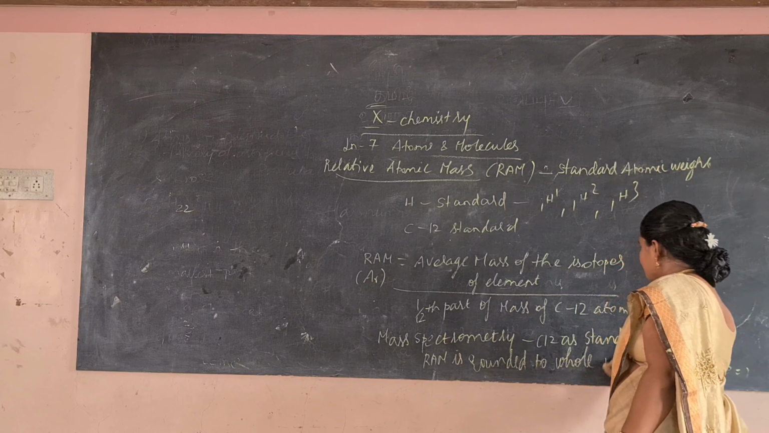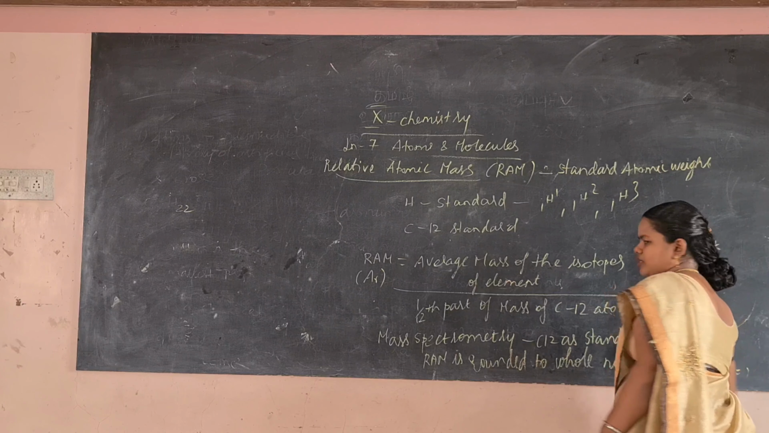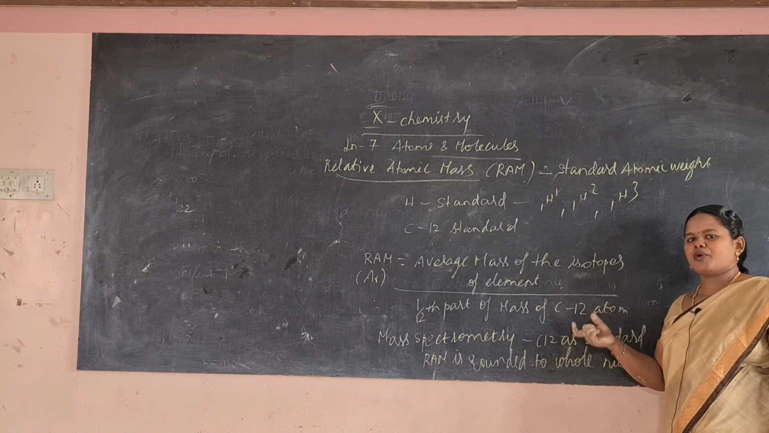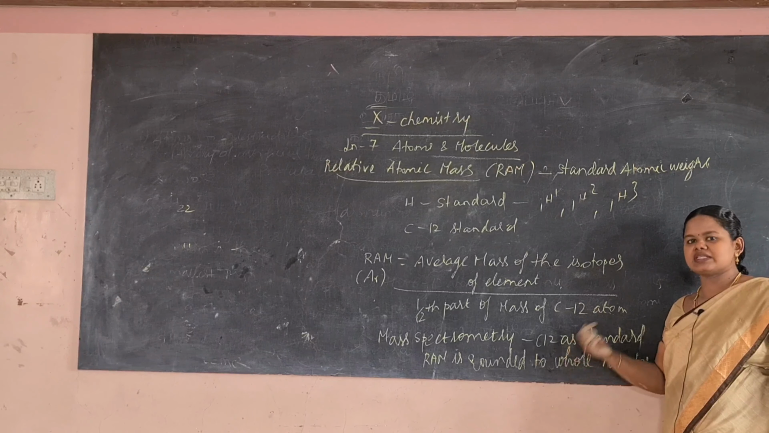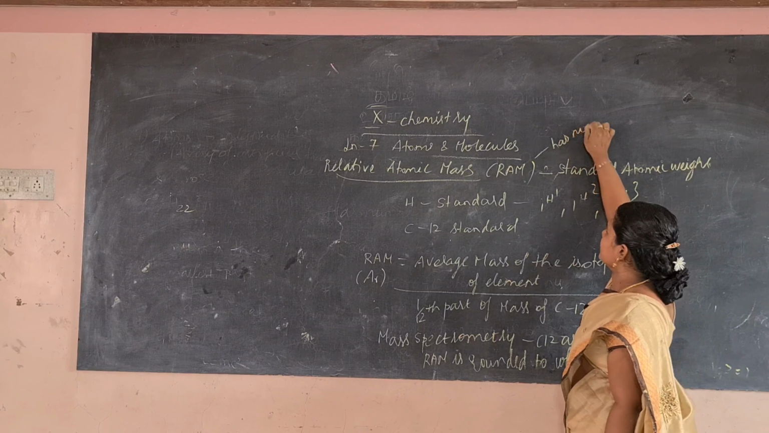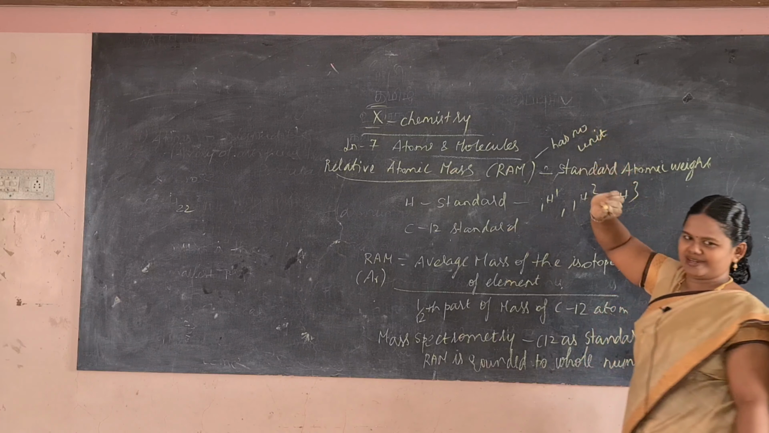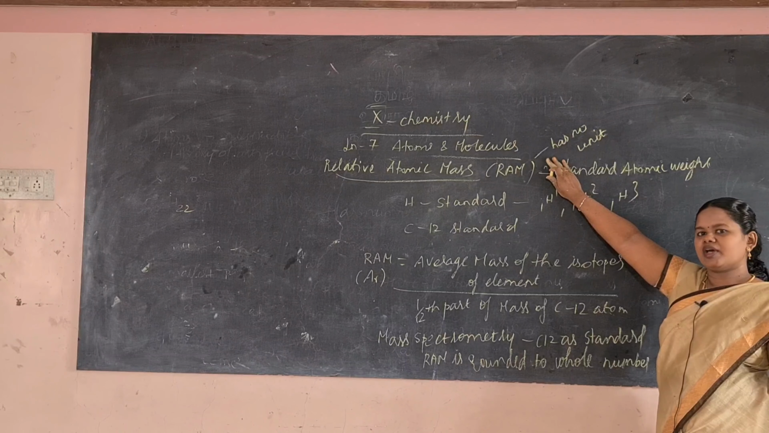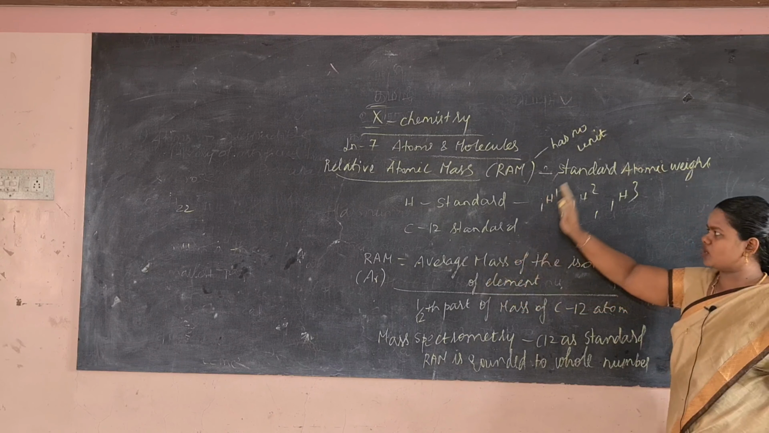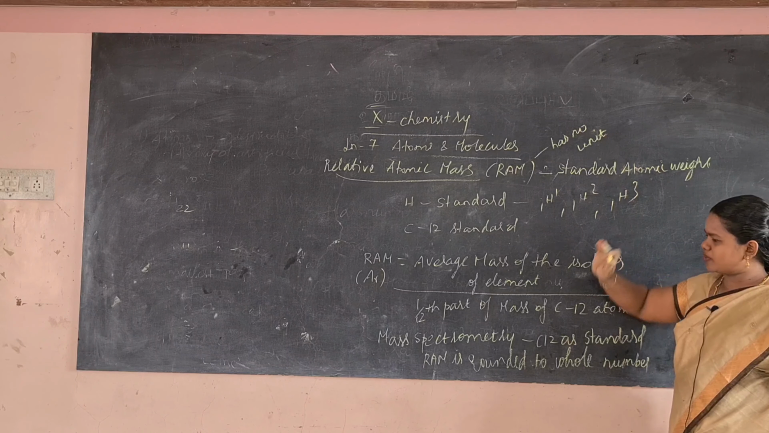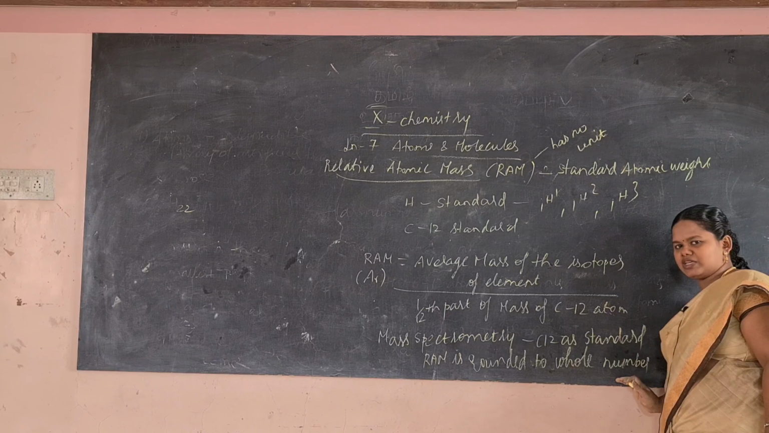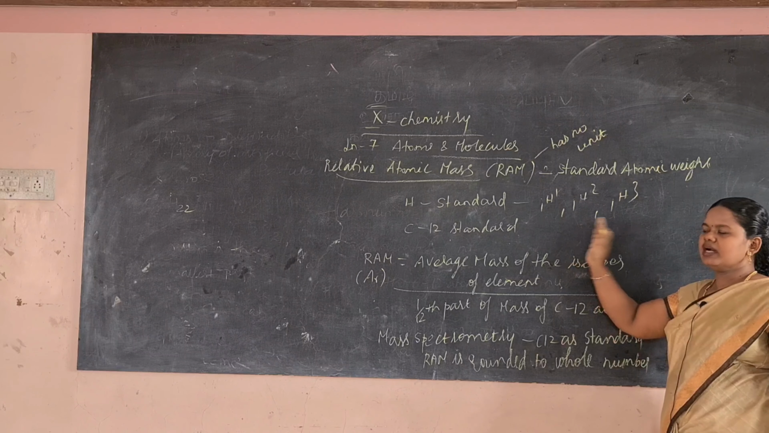To make the calculation easier, the RAM is rounded off and then it is used in the problems. And this RAM is a ratio, so it has no unit. So the relative atomic mass has no unit. It is a ratio and it has no unit. It is represented as AR, and it is also known as standard atomic weight, and it is measured by mass spectrometry. And this RAM is rounded off to whole number to make calculation easier, and you have to study the RAM definition.